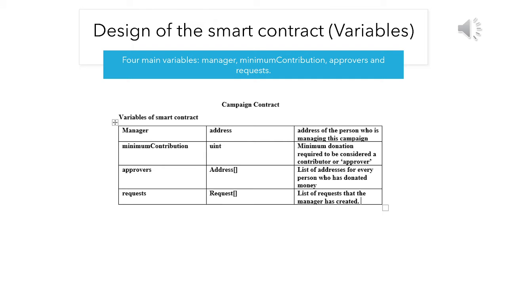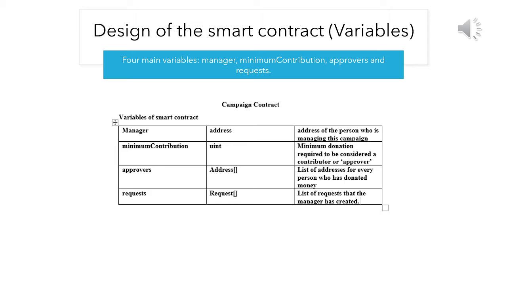Hello, I'm Bhargavi Gangapuram and I will be discussing the basic design of our smart contract. Firstly, I'm going to explain what variables we have in our contract and what each one of them does. There are four main variables in our contract, which are manager, minimum contribution, approvers and requests. The variable type of manager is address, and it's the address of the person who is managing this campaign. The variable type of minimum contribution is unsigned int. It's the minimum donation required to be considered a contributor or an approver.